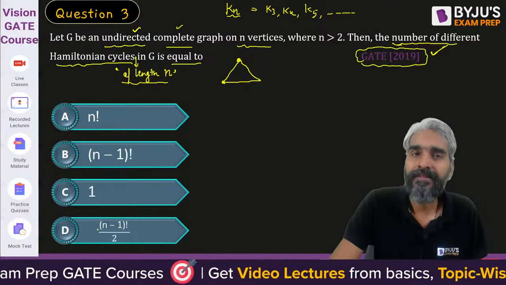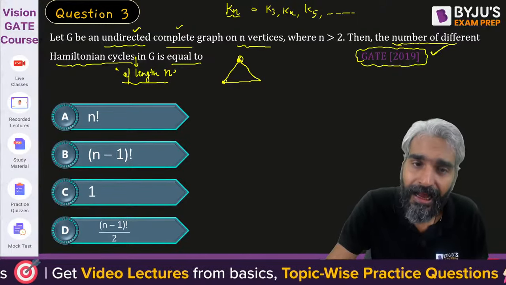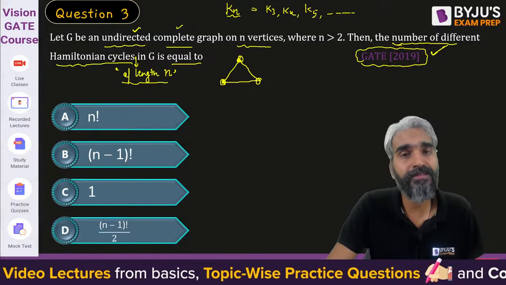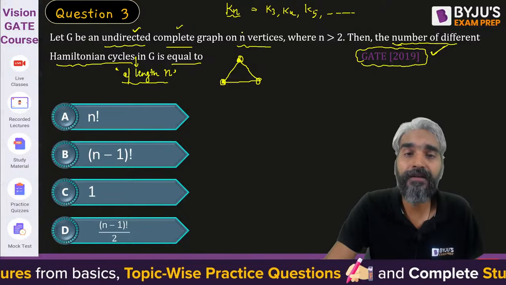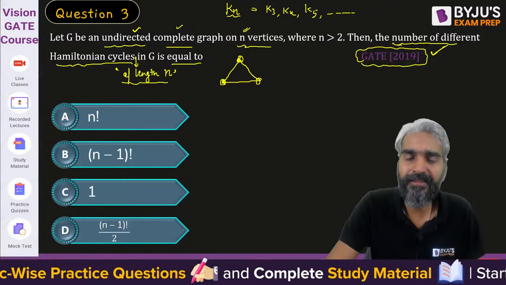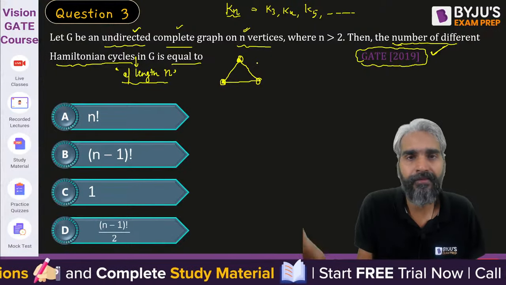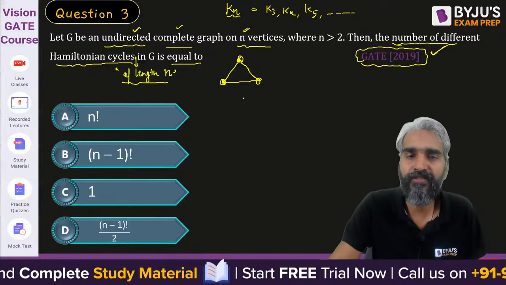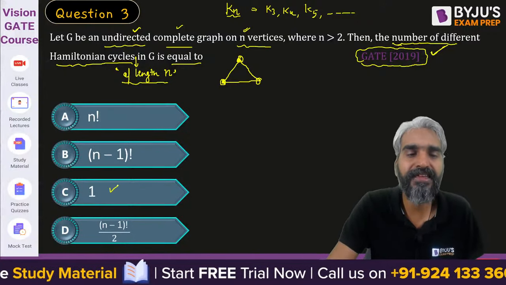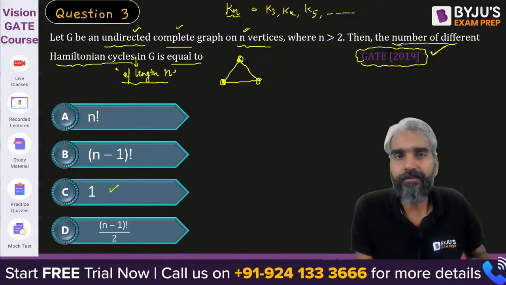Apart from that, they did not specify whether the vertices are labeled or unlabeled. If the vertices are unlabeled and it is a complete graph with n vertices, then all the cycles of length n will be the same, and in that case the answer will be 1, that they are all similar.